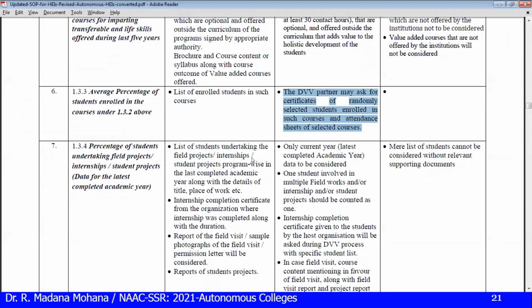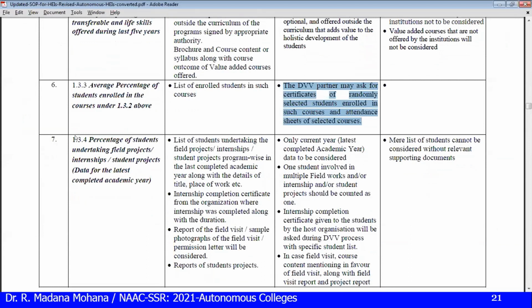Here you can see the list of students undertaking the field project or internship, program-wise, for the latest completed academic year, along with the details of title and place of work, where they did their project work or their industry internship. Those locations you also have to mention.